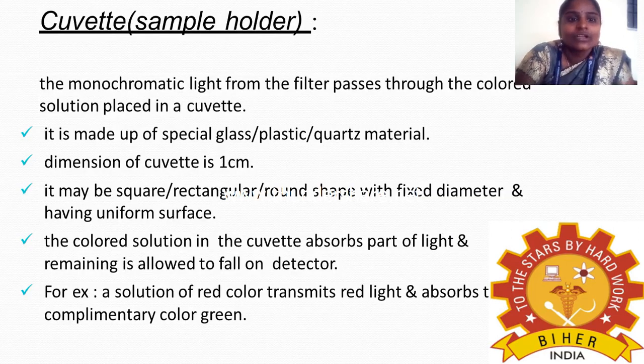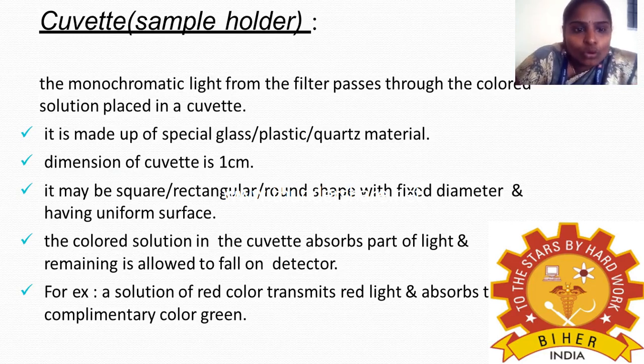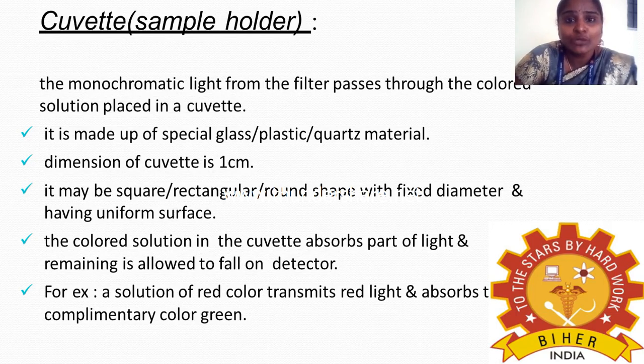Next, the cuvette sample holder. A cuvette is a sample holder. It is used to carry your solution. Once the monochromatic light reaches the sample holder from the filter, the sample holder, also called the cuvette, is made of a special glass, plastic or quartz material.